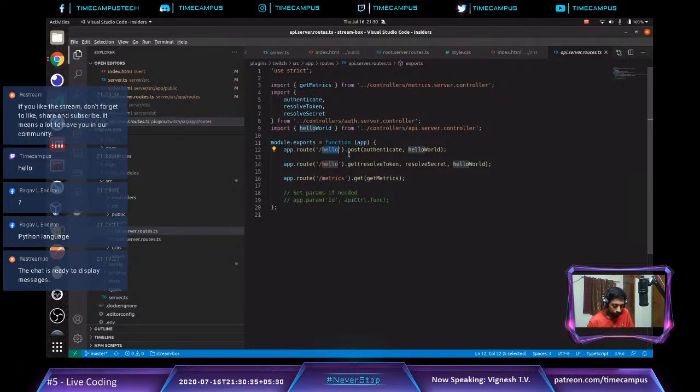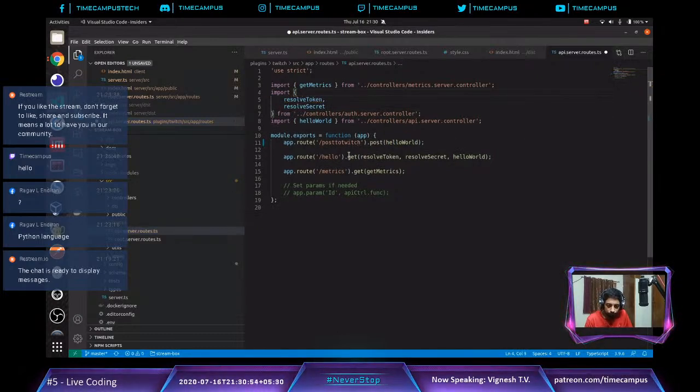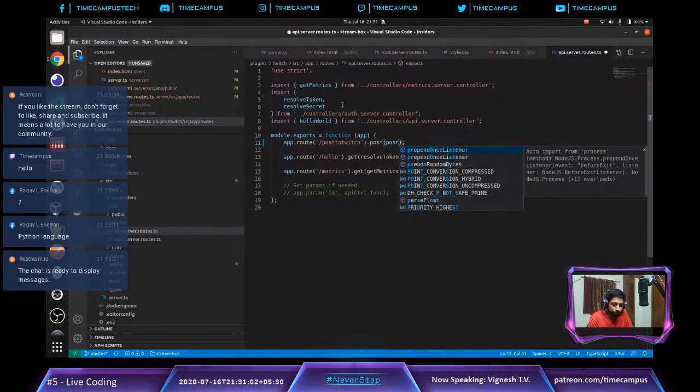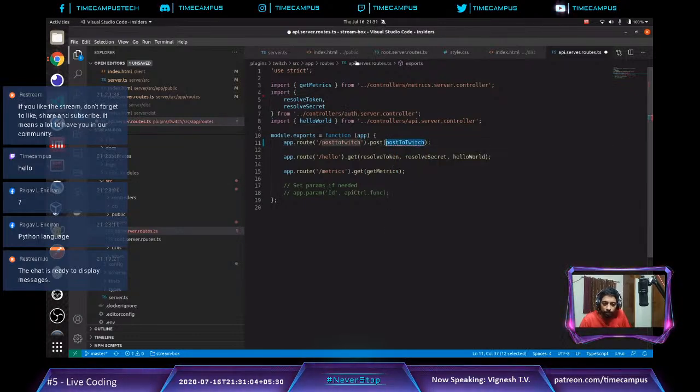So post message to Twitch. This is a post endpoint. I am not worrying about authentication for now. We will do all the authentication stuff later. It's important, don't leave it aside. I am just ignoring it for now. So I am creating a function called post to Twitch. I want to put that function in my API server controller. I'll remove this unwanted stuff.